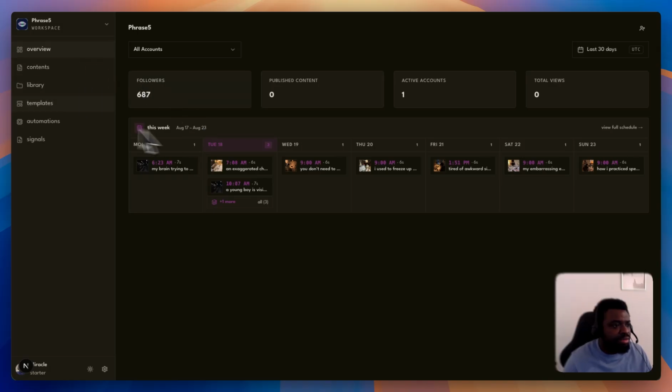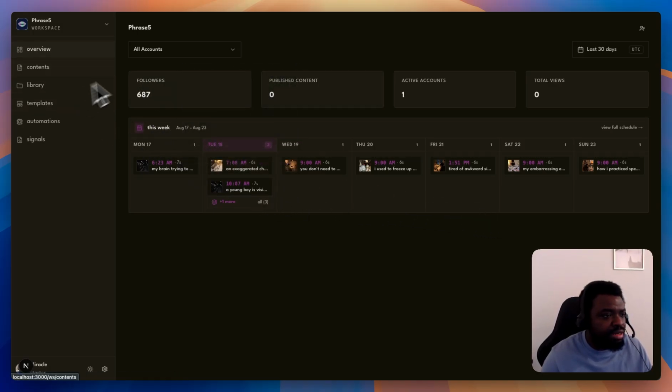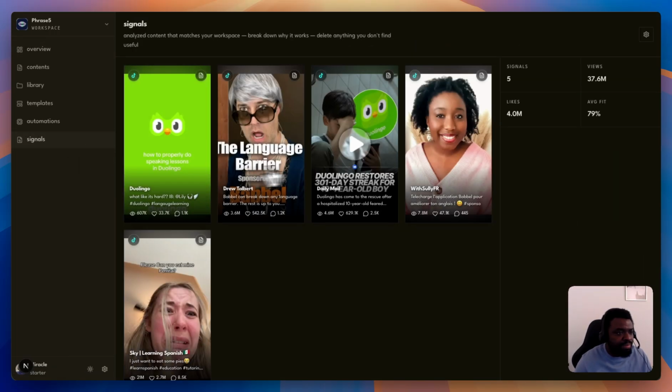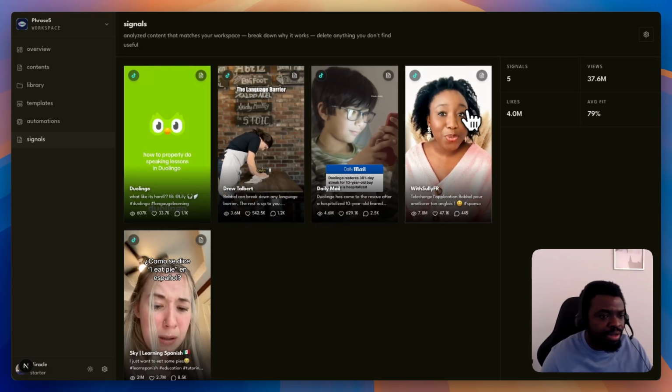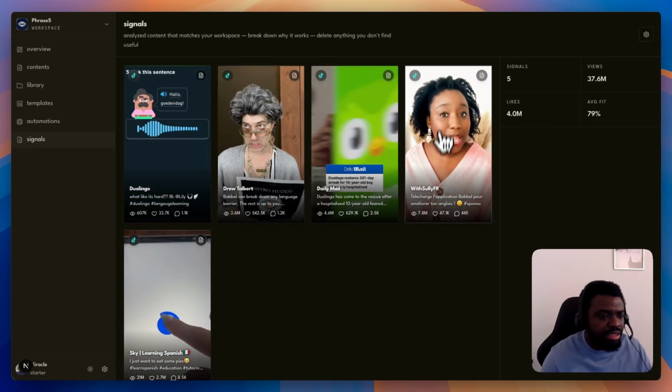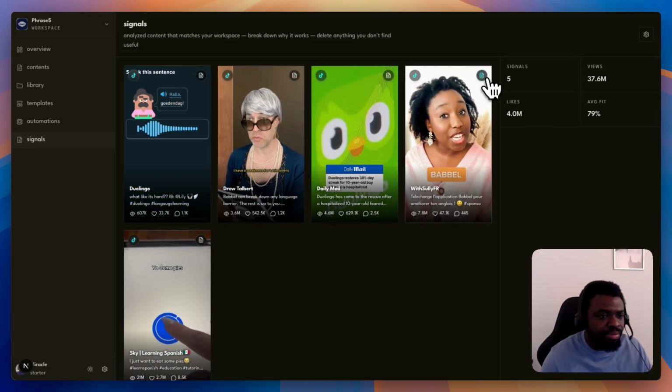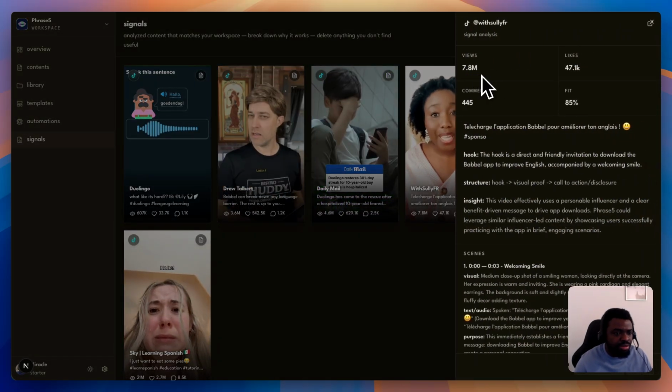Here is my workspace, and I created this for one of my apps, Phrase 5. It's a language learning app. Here I have the content for the week, and the way these contents were generated is as a result of CoCreator finding content that already works. This content had 7.8 million views, and if I check the details of this content,